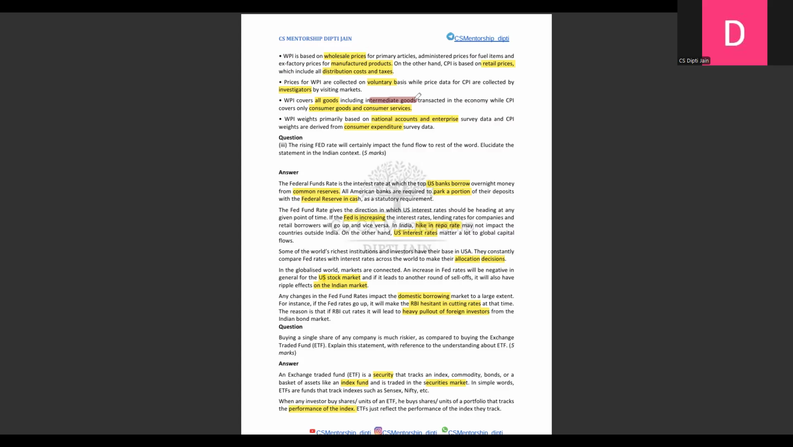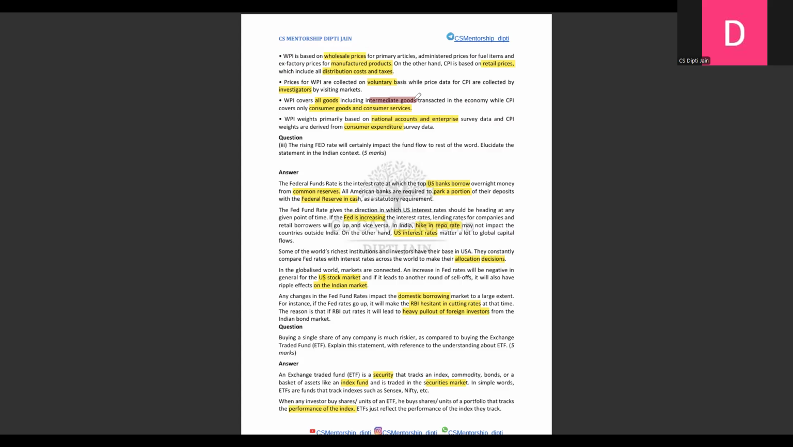Also, don't write general things. Again, I'll mention this thing. What any evaluator is looking for is the keyword. So, let's suppose we are talking about a rise in the Fed rate. What is the first thing that comes to mind?